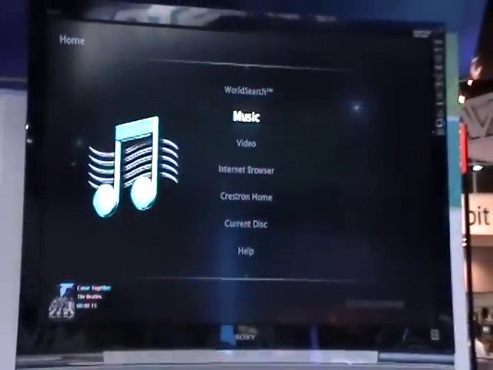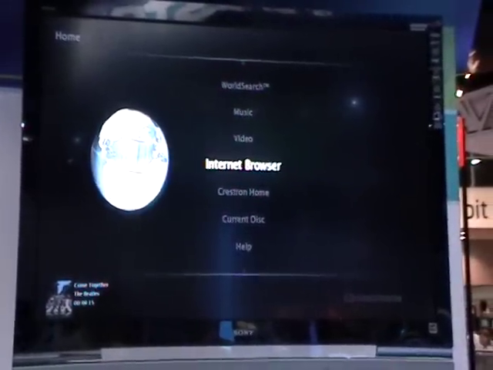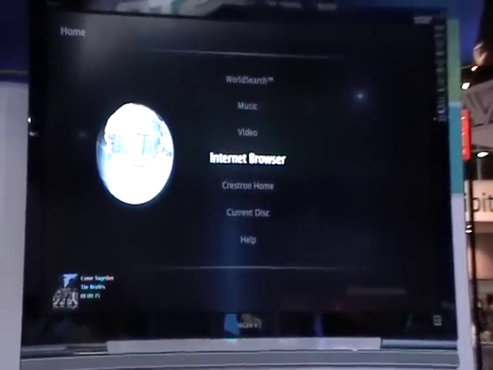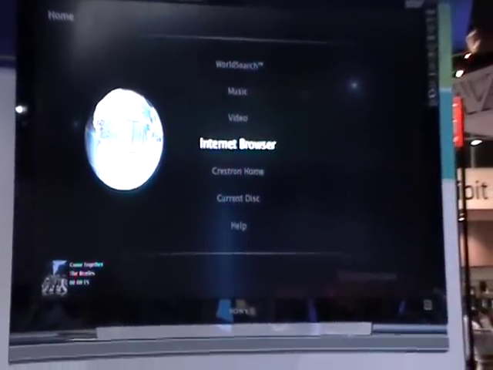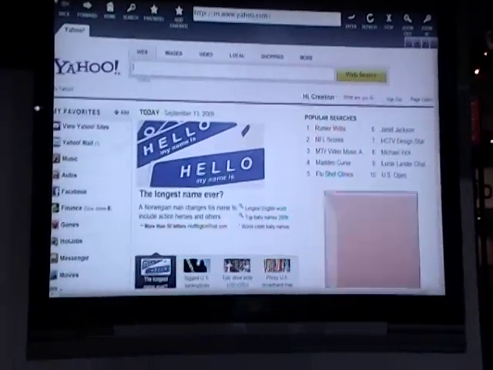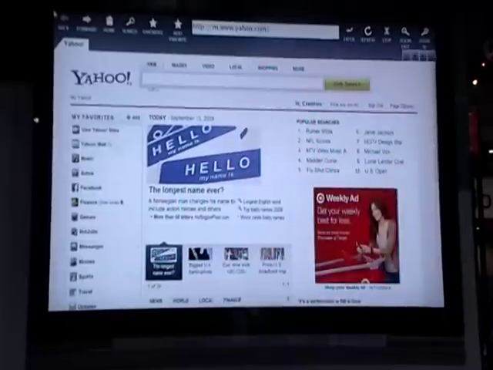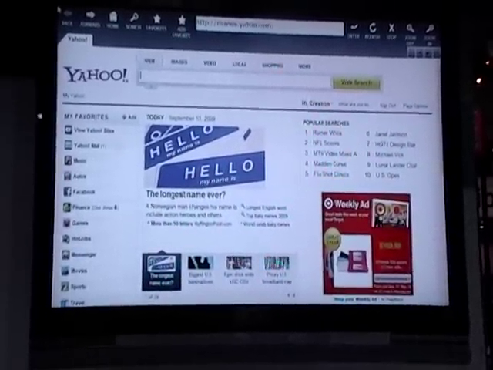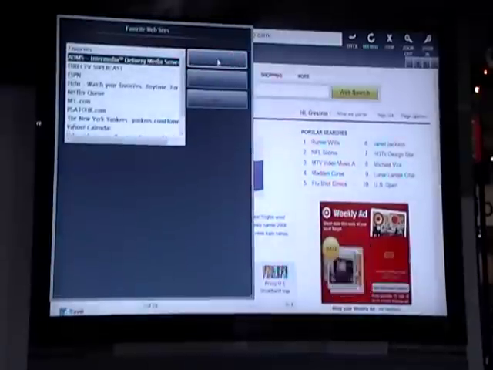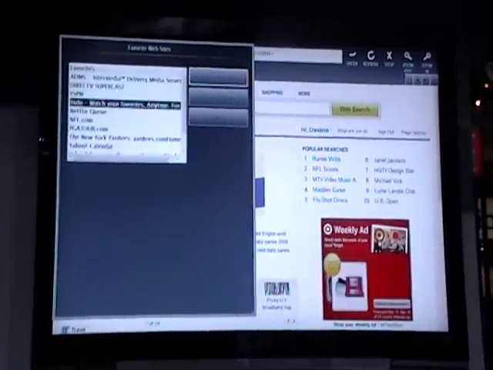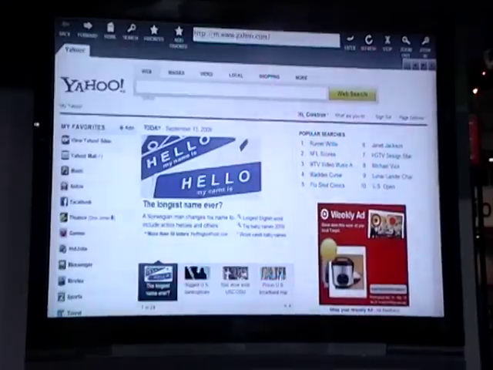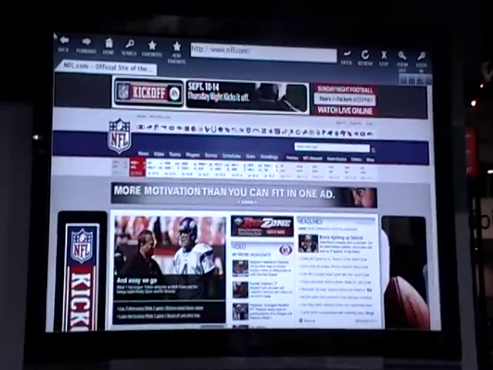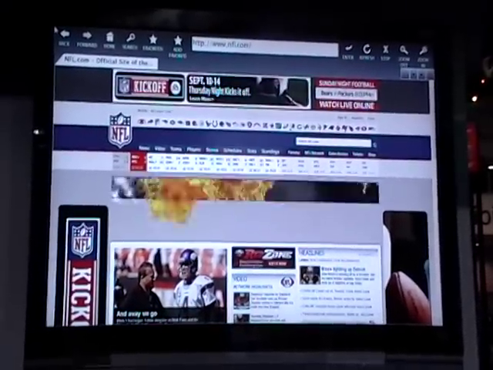Now, some of the content that we find will actually be live content. So, in that case, it can't be found on YouTube or Hulu or in any other catalog. We have to go to a web browser. So we have a customized web browser here, where we can easily scroll in and out so that we can see it well on our HDTV. And we even have a favorites dialog that comes up and turns some web surfing into channel browsing. And here we can go to whatever kind of content that might fit us.